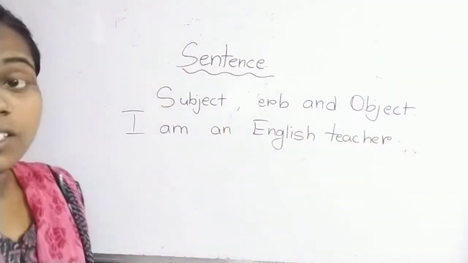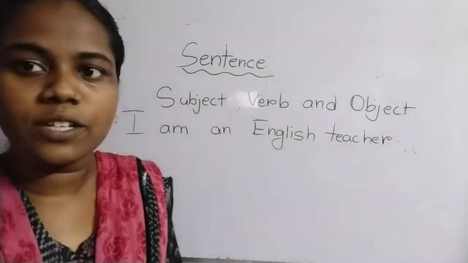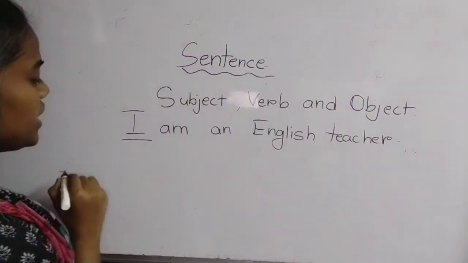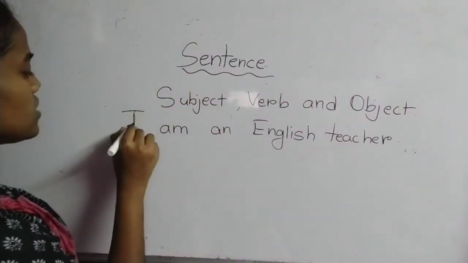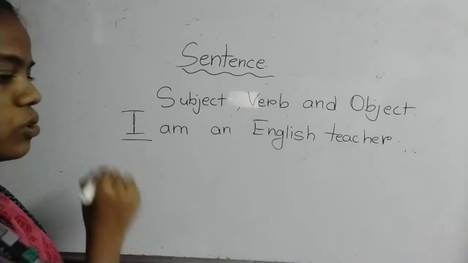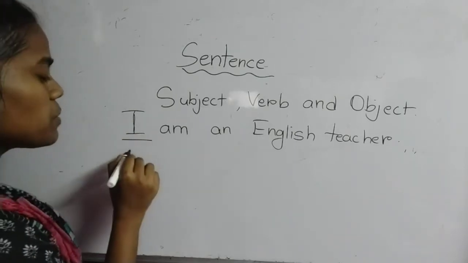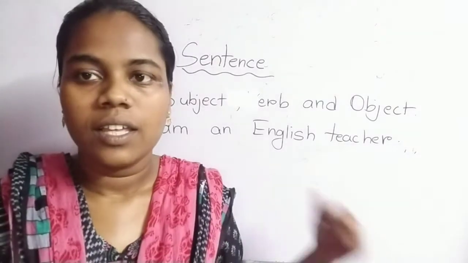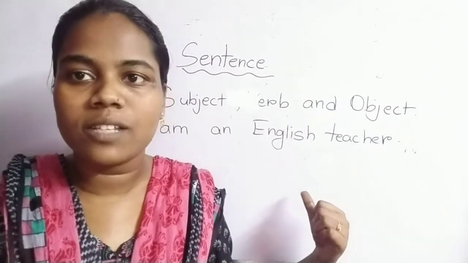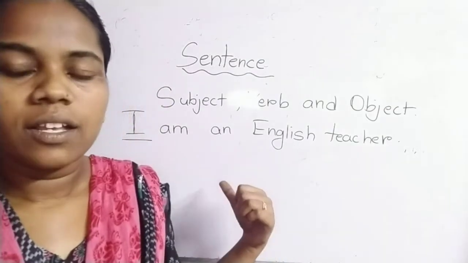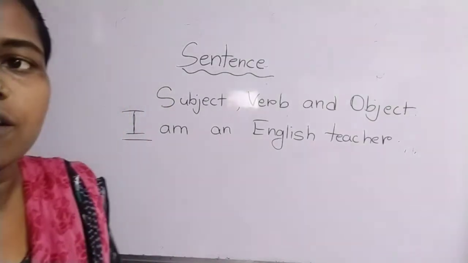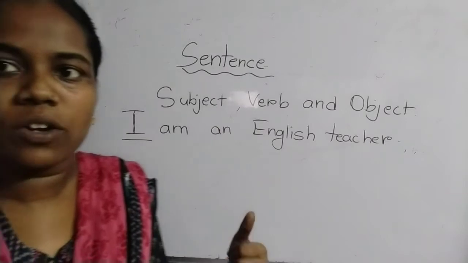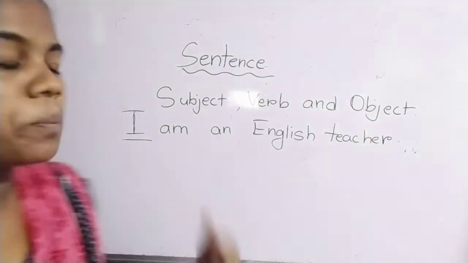So when you want to construct a sentence, the first letter should be capital, as I told you. So "I" is a subject here, and when you are starting a sentence, the first letter should be capital. "I" as the first person singular is a capital letter in all sentences wherever you write. Even if you are writing in the middle of a sentence, you have to write the capital letter I only. That is the rule we have to follow when you are constructing sentences or when you are writing paragraphs, essays, whatever it is. So I should be capital.